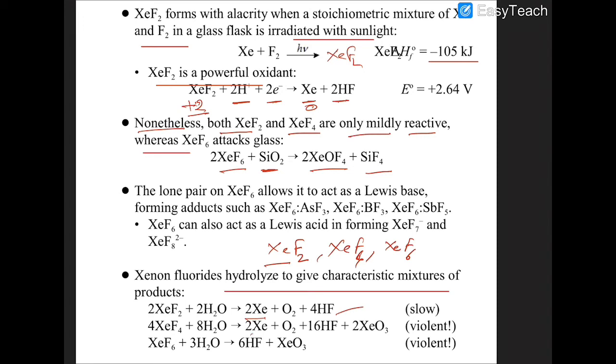It produces xenon and oxygen and HF, and along with that XeO3 is also formed. So it means that it is a disproportionation reaction, in which xenon goes from +4 to 0 and +6. So transforming +4 into 0 is reduction, and transforming +4 into +6 is what? Oxidation.